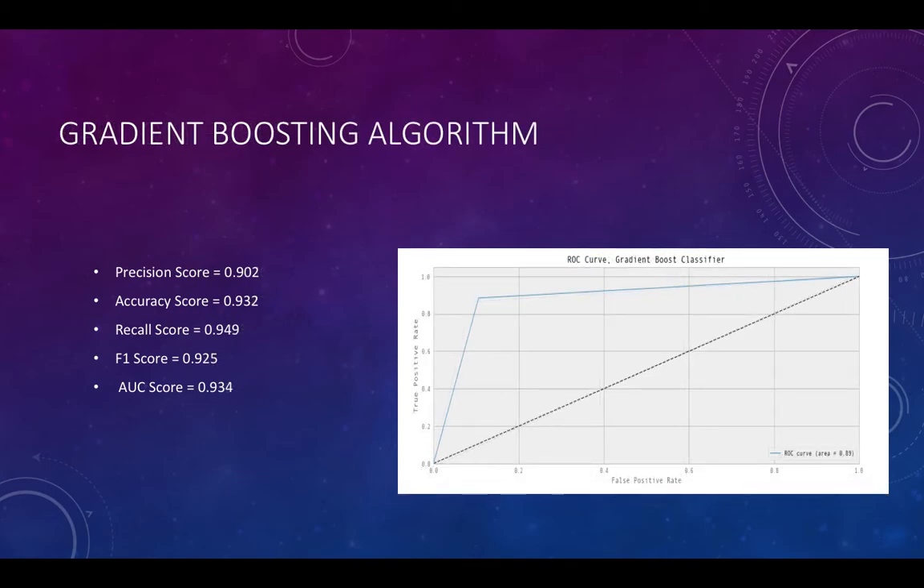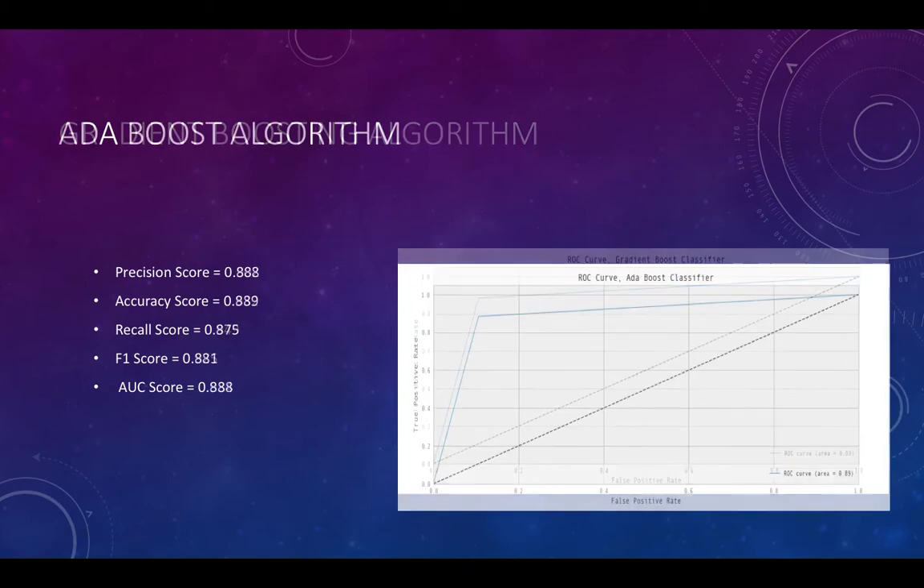Similarly, for the gradient boosting algorithm, we got an accuracy of 93% and a precision of 90%. The F1 score and recall score were 92.5% and 94.9% respectively, and the AUC score for the gradient boosting algorithm for that particular run of the model and training set was 93.4%.